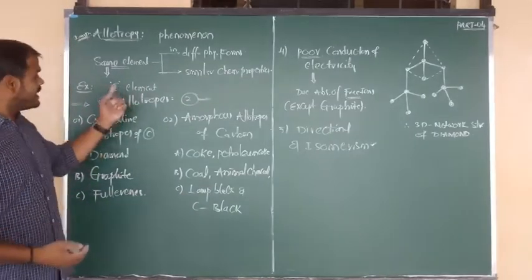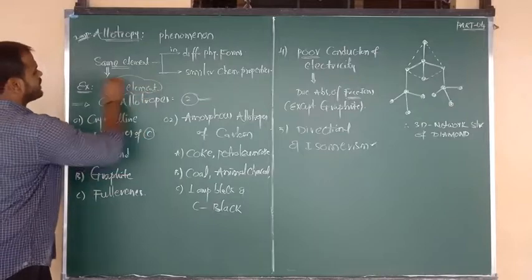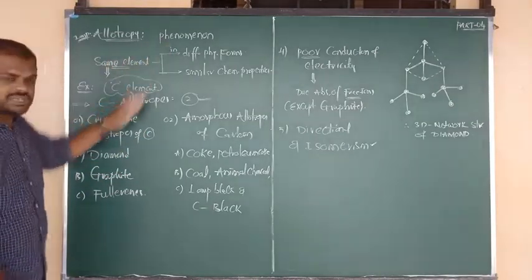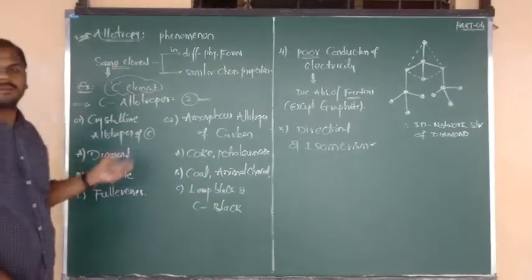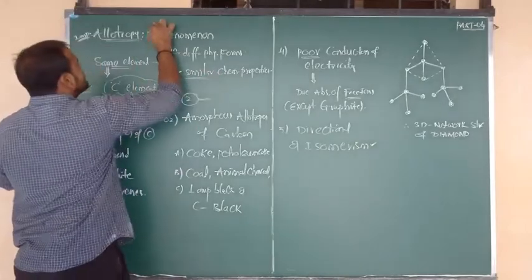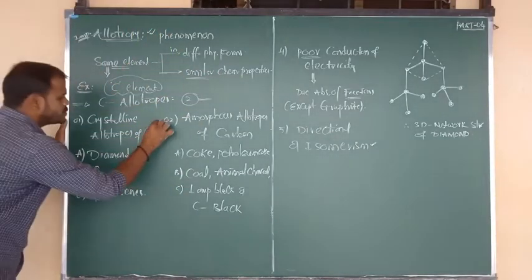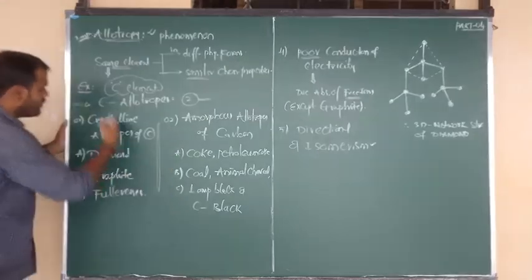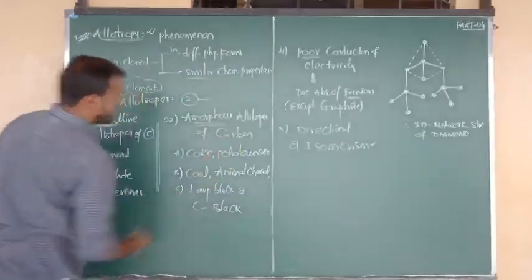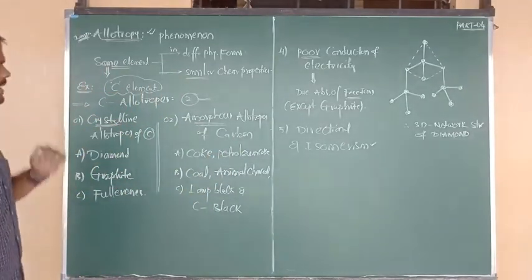So the element is only one, carbon, and it is the base for this entire chapter. Carbon is the same element, existing in a number of physical forms, but their chemical properties are almost identical. This is the mechanism of allotropy. But you have to remember the differences, which are known as the crystalline allotropes and which are known as the amorphous allotropes. You should be very familiar with this information.